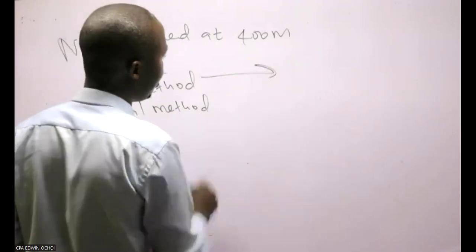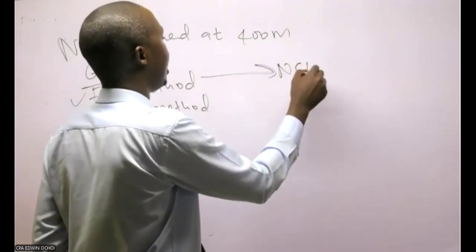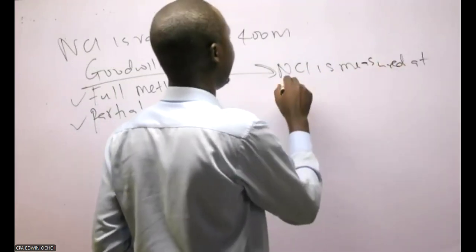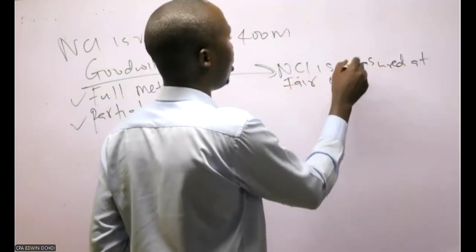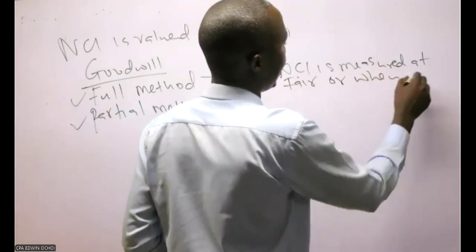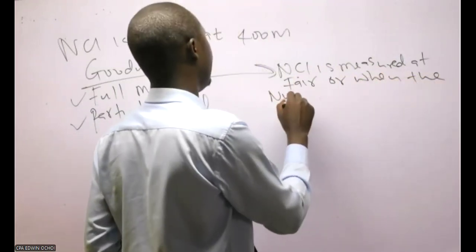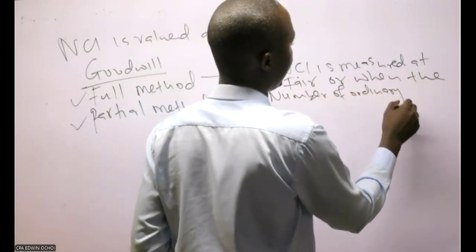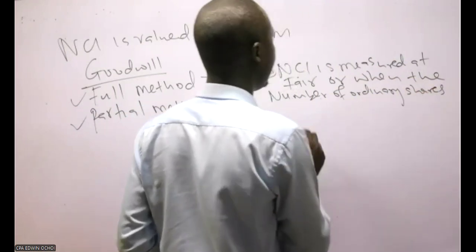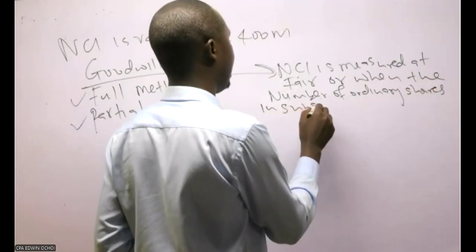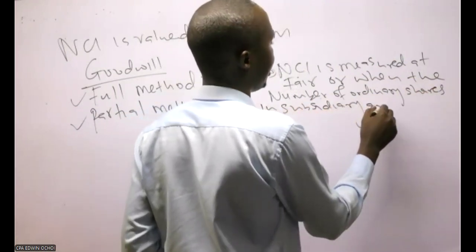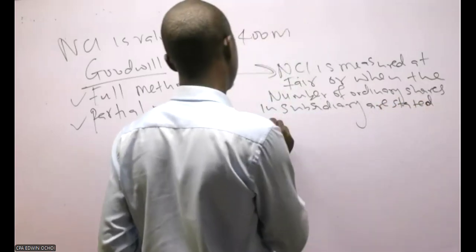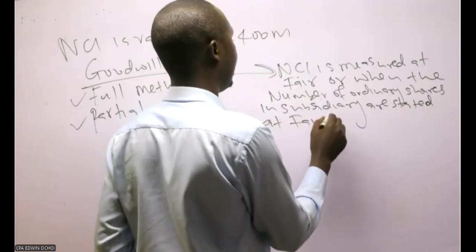You can only use the full method when the NCI is measured at fair value, or when the number of ordinary shares in the subsidiary are stated at fair value.